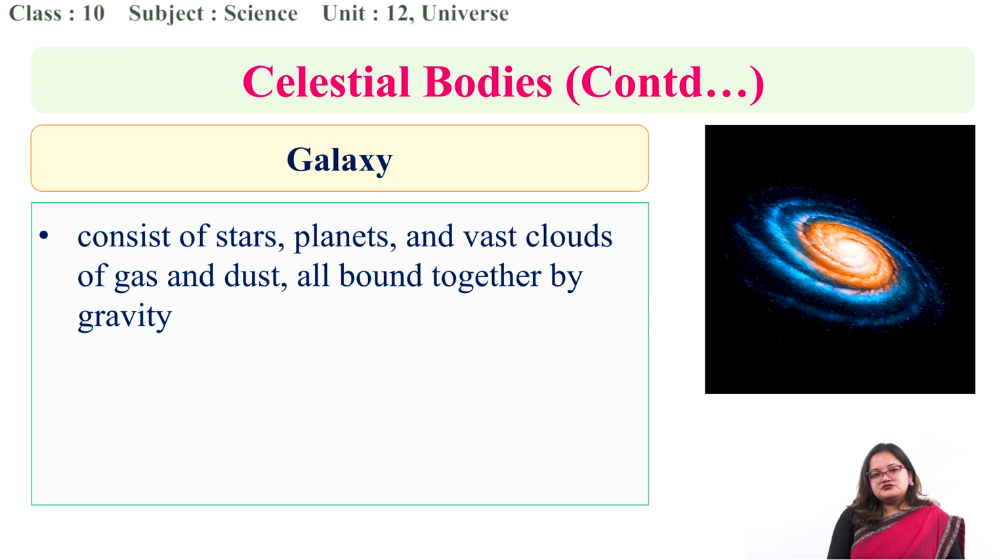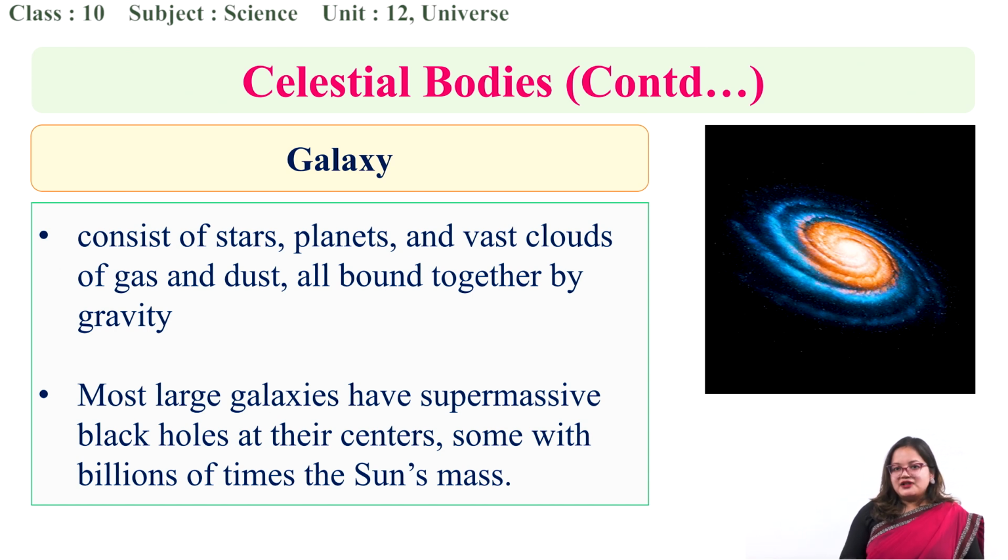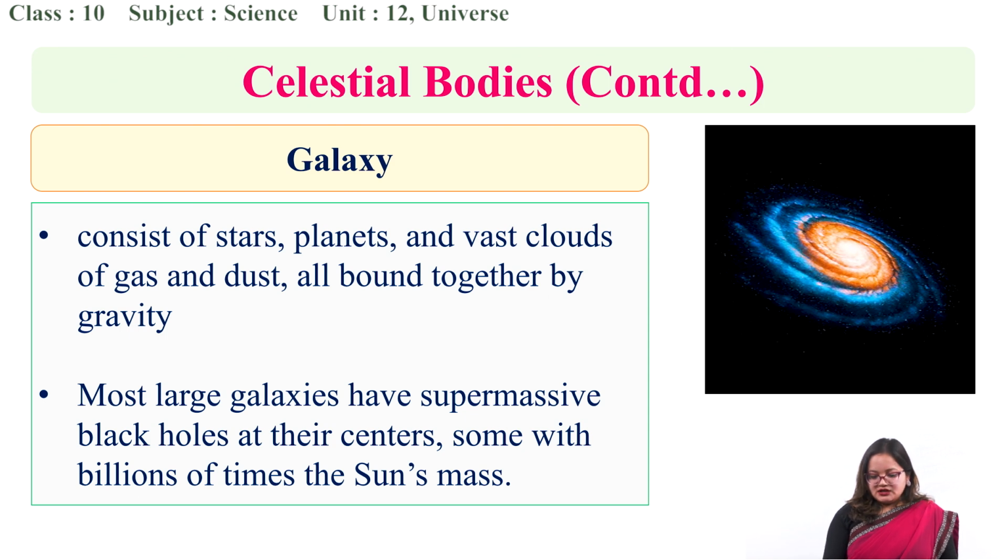So we have very interesting concepts about galaxies as well. Most large galaxies have supermassive black holes at their centers, some with billions of times the sun's mass. So in large galaxies, at the center there are black holes. That does not mean that black holes are present just at the center of galaxies, but it means that at the center of the galaxy there is a supermassive black hole. Okay, so when we are studying galaxies, we will look at some basic types of galaxies as well.